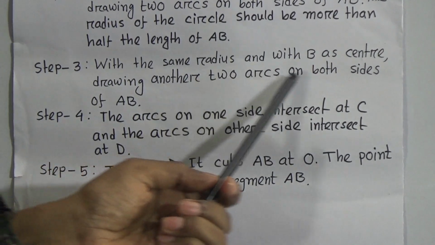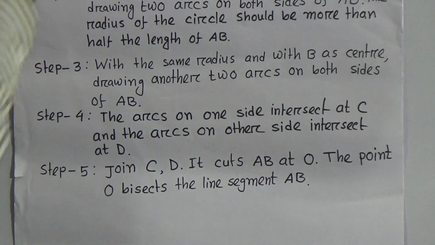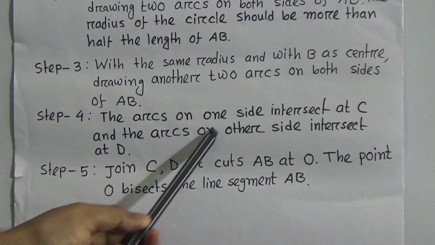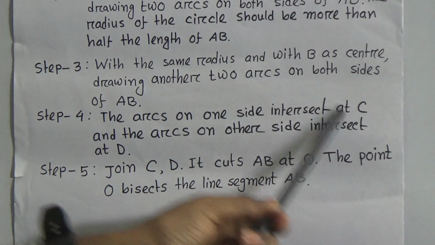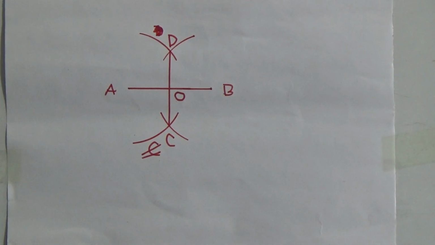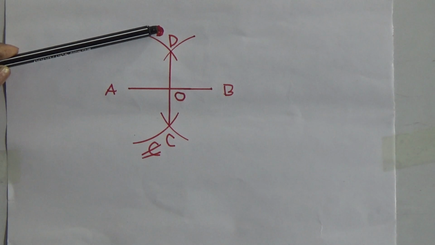Now step 3. With the same radius and with B as a center, draw another two arcs on both sides of AB. Both sides means this is one side and this is the other side. Now step 4, the arcs on one side intersect at C. You see, the arcs on the other side intersect at D.